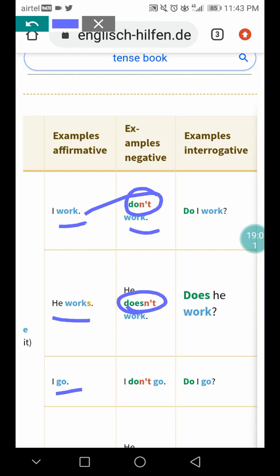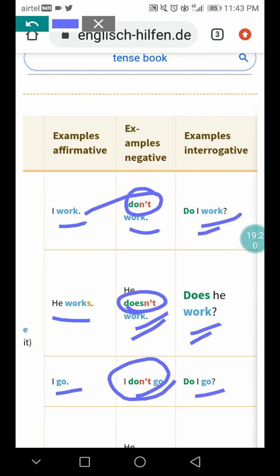He does not work. I don't go. Do you get this? The word not. Then examples of interrogative sentences. Do I work? See the question mark. Does he work? Do I go? This question mark signifies interrogation. Then negative interrogation. Don't I work? Doesn't he work? Don't I go? Do you understand this?